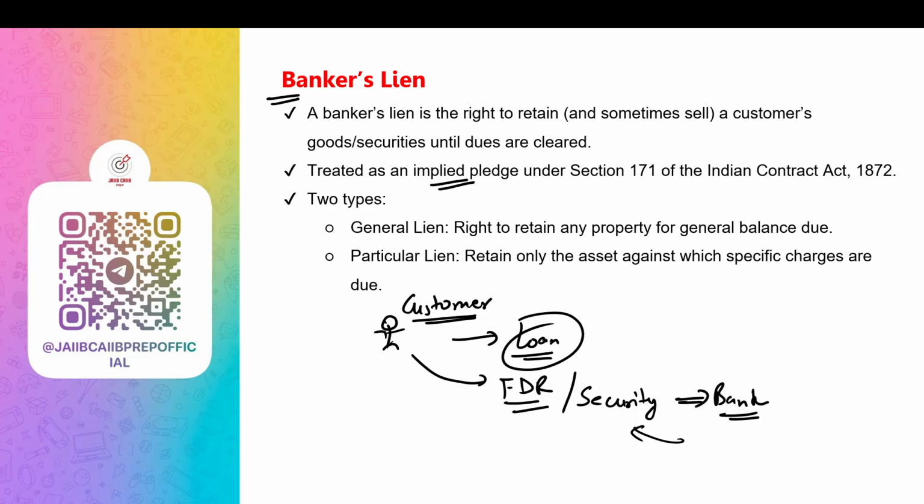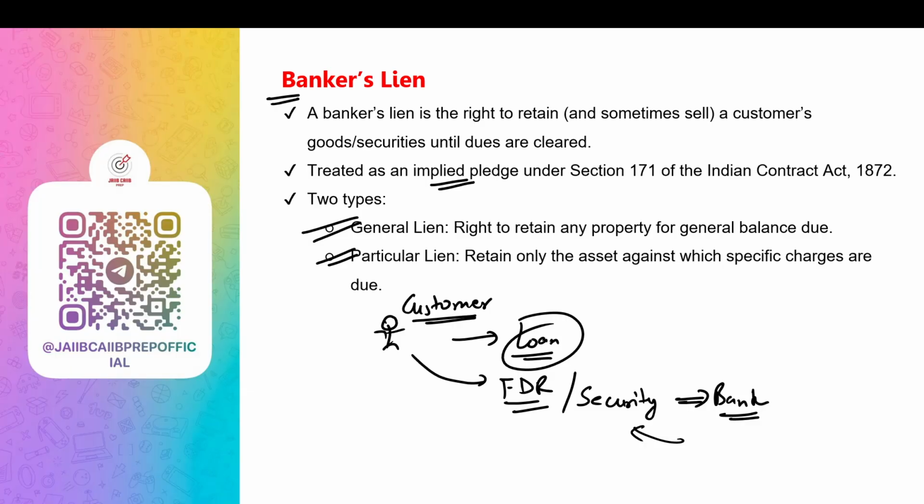There are two types of lien: general lien and particular lien. In general lien, the bank can retain any assets of the customer until all dues are paid. Example: the bank holds an FD even if not linked to a specific loan. What is particular lien? The bank holds property only related to the particular loan or transaction. For example, if gold is pledged for a loan, the bank can keep the gold until that specific loan is repaid.